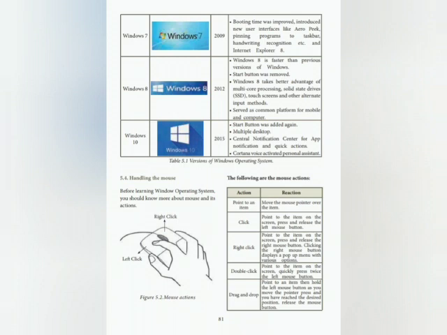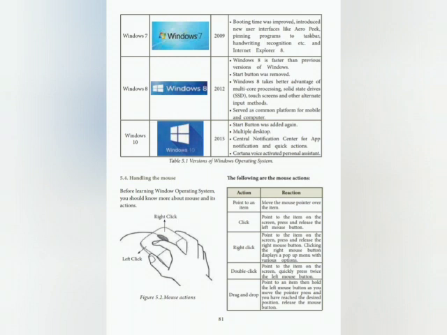Windows 8 takes better advantage of multi-core processing, solid state drives, touch screens and other alternative input methods, and served as a common platform for mobile and computers. Windows 10, in the year 2015: start button was added again, multiple desktops, central notification center for app notifications and quick actions. Cortana, a voice activated personal assistant.